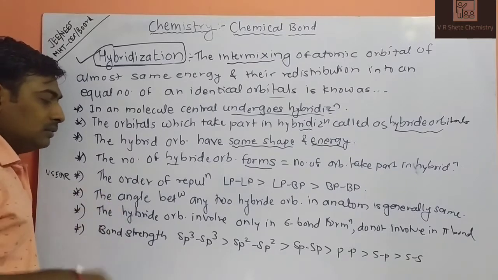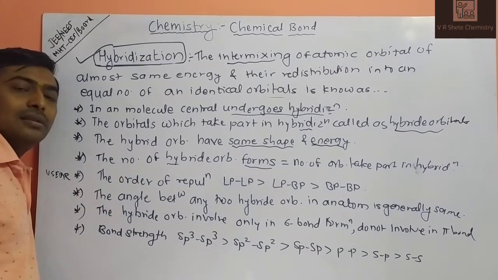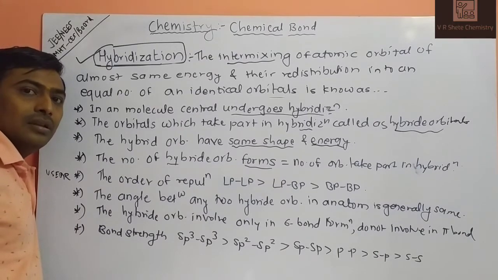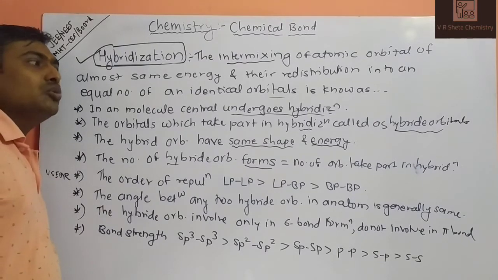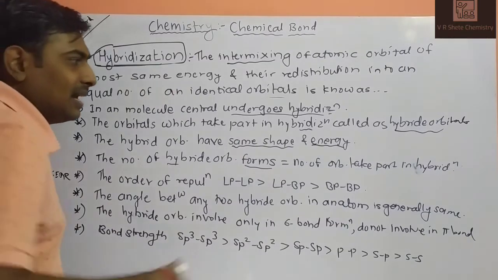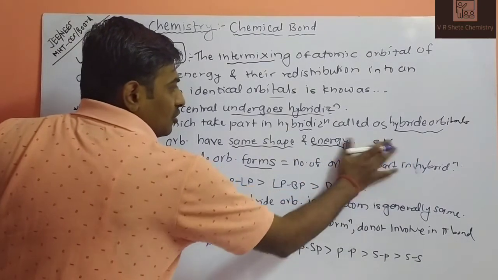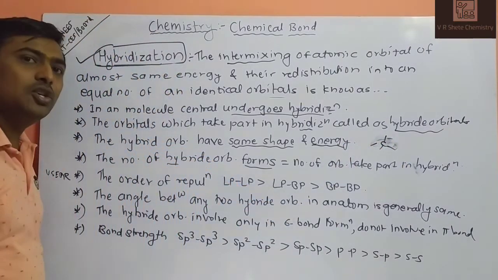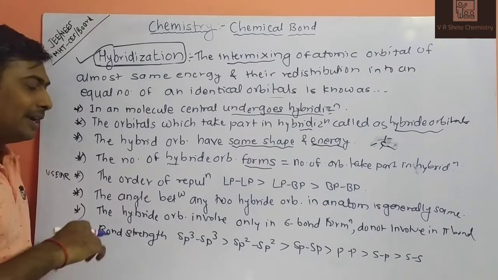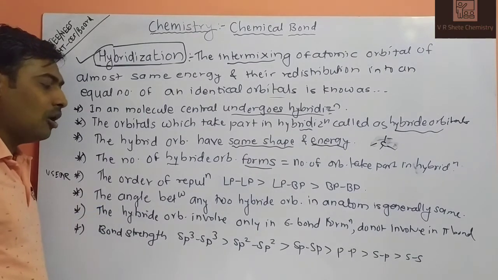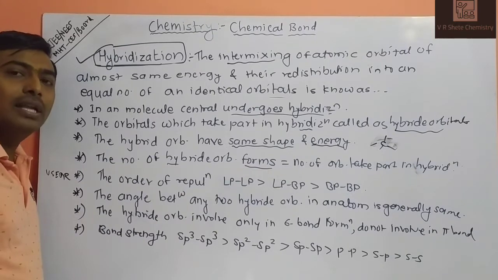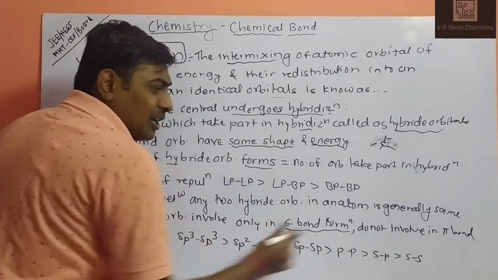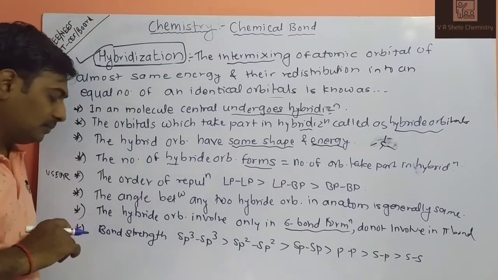The next one: the angle between any two hybrid orbitals in an atom is generally the same. So in the CH4 molecule, the central carbon atom with 4 hydrogen atoms has the same angle, that is 109 degrees 28 minutes. The hybrid orbitals are involved only in sigma bond formation. The hybridization process does not involve pi bond formation in the molecule.